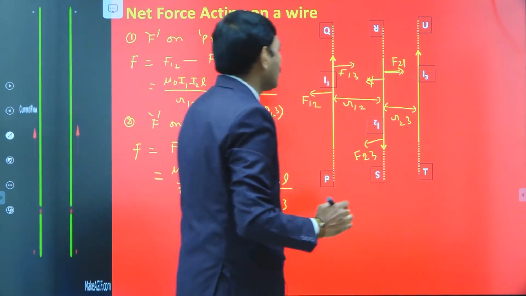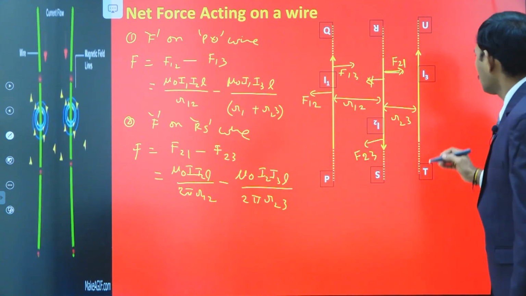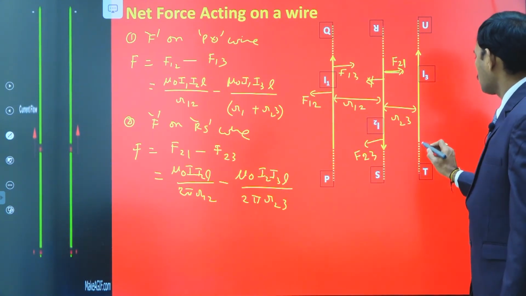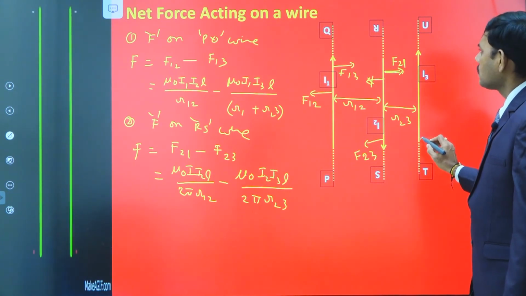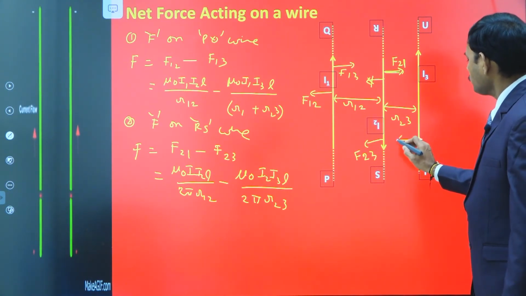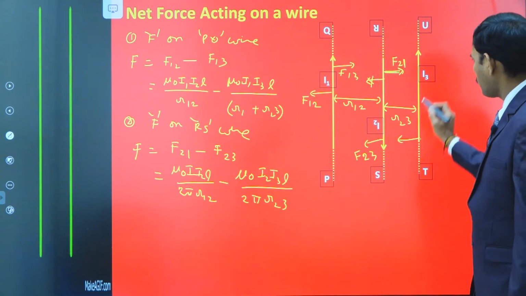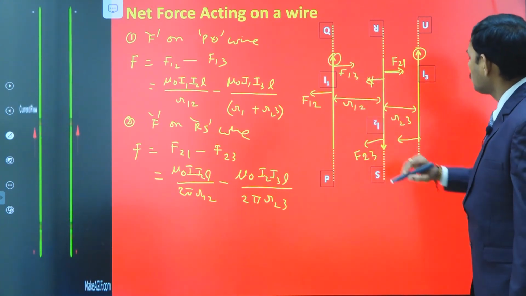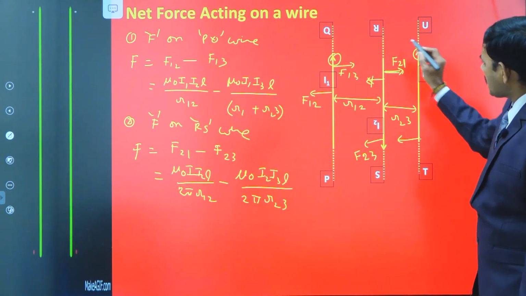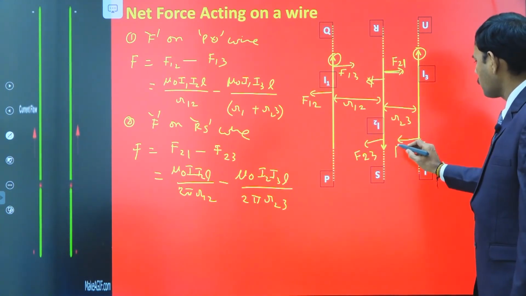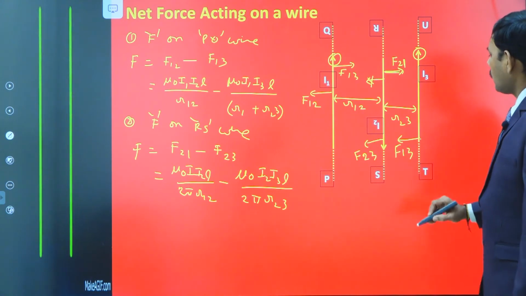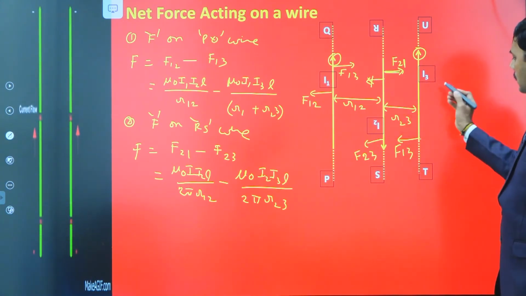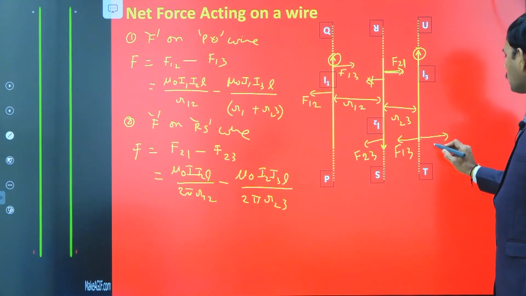When you observe the net force on the third wire, the first and third wires carry currents in the same direction, so the third wire is attracted by the first wire with force F13. With respect to the second wire, the current directions between the second and third wires are opposite, so there is a repulsion force.